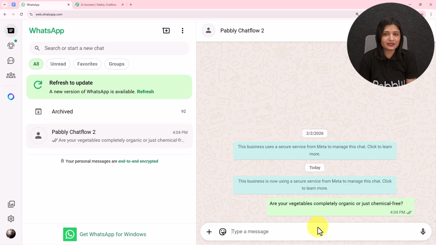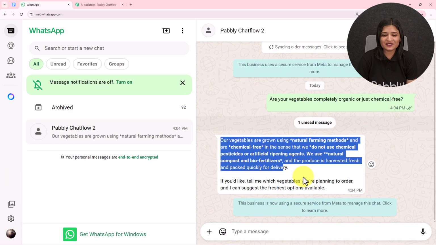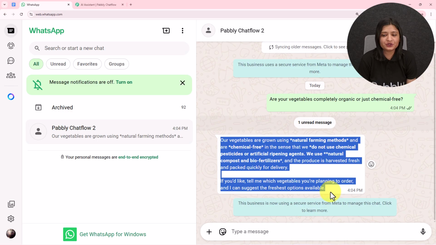If I receive the reply, then this is going to show us the AI agent which I have created using Pabbly Chatflow is working completely fine. Let's wait for the response. And here you see we have received this message. Our vegetables are grown using natural farming methods and chemical free in the sense that we do not use chemical pesticides or artificial ripening agents. We use natural compost and biofertilizers, and the produce is harvested fresh and packed quickly for delivery.